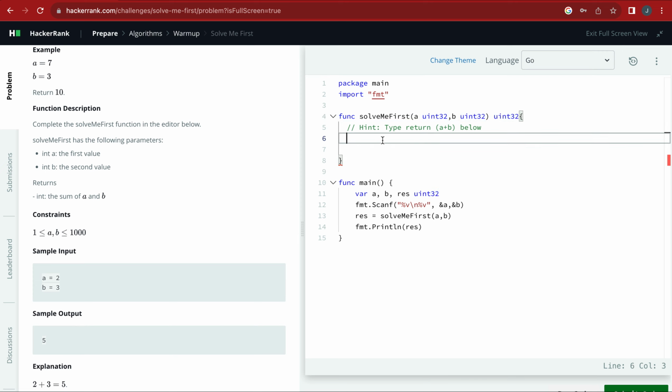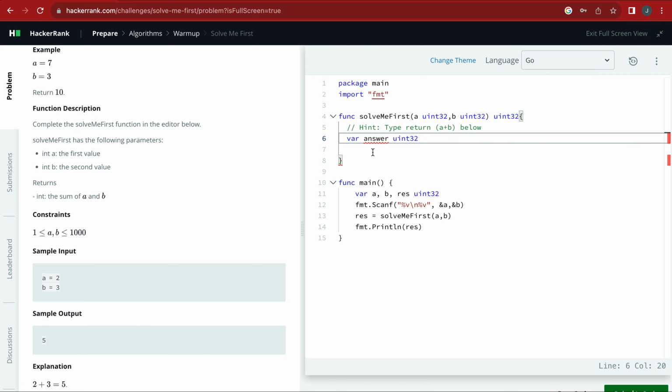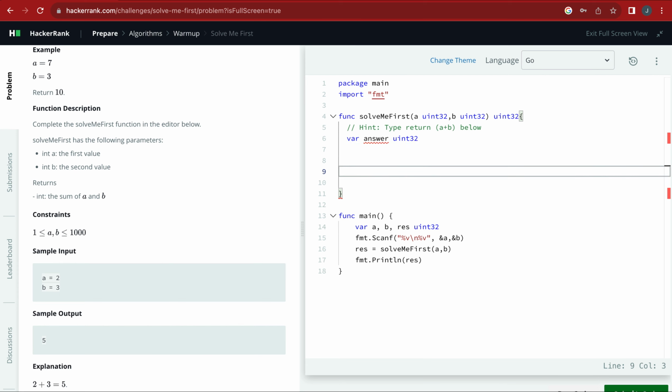So usually for good practice, I've taught this before, you can just initialize var answer and make it a uint32, just for the sake of knowing that your answer is going to be a uint32. Then you can just return answer.